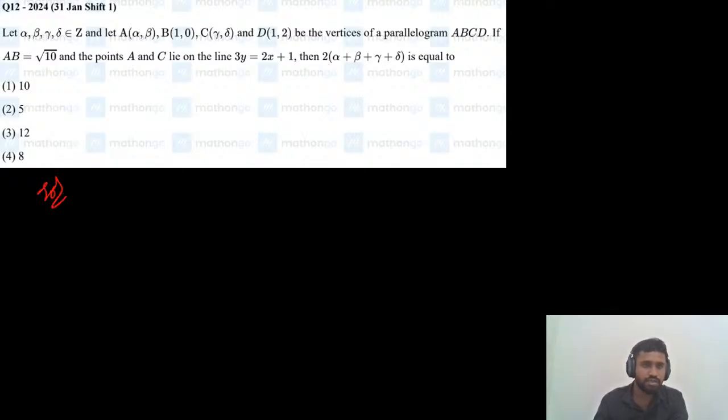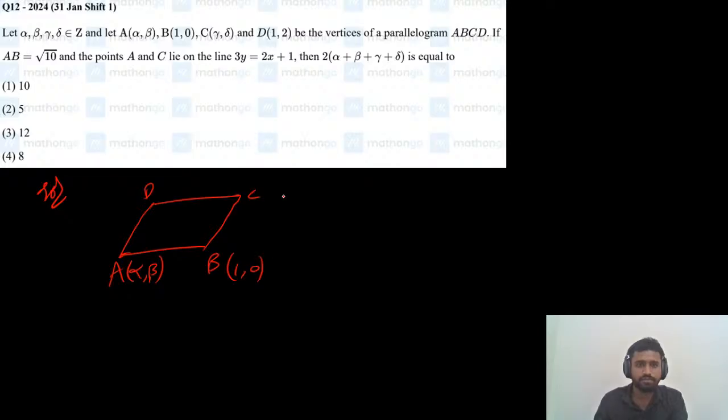Very simple. Just draw the diagram for this parallelogram. ABCD is a parallelogram. A is given as alpha comma beta, B is 1 comma 0, C is gamma comma delta, and D is 1 comma 2. Now, in a parallelogram the diagonals bisect each other.